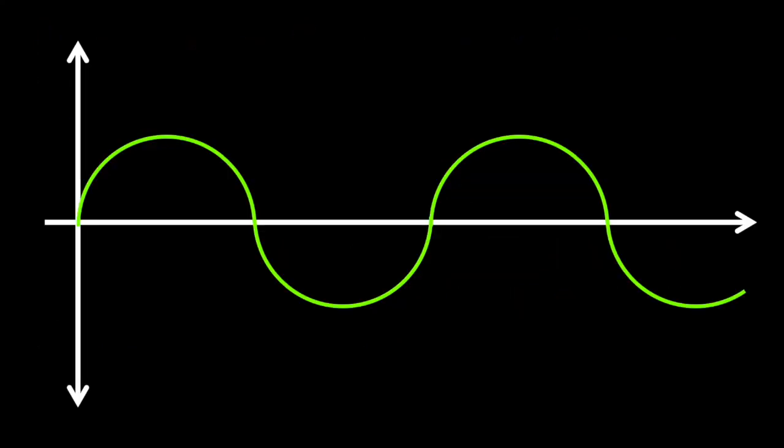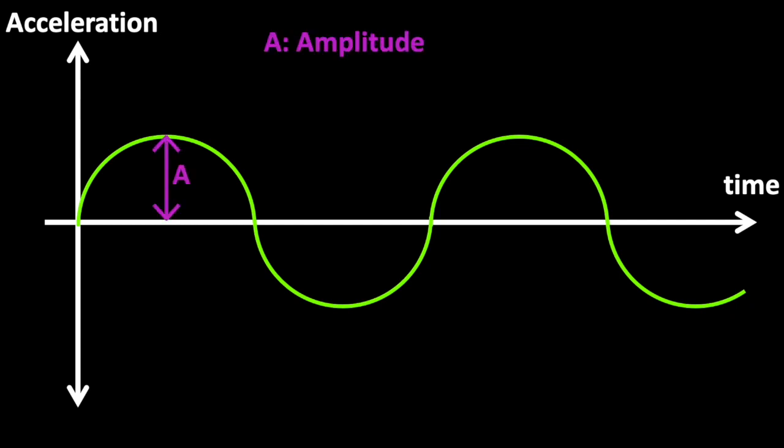This is an example of a simple wave that can be taken out of the complex time series. Remember that we have acceleration on the y-axis and time on the x-axis. The first unique property is called amplitude. The amplitude of a wave is its height, as shown here by the letter A.